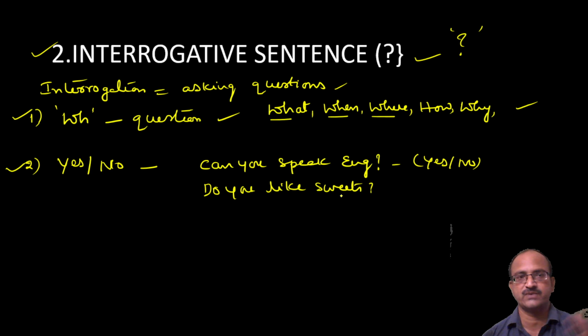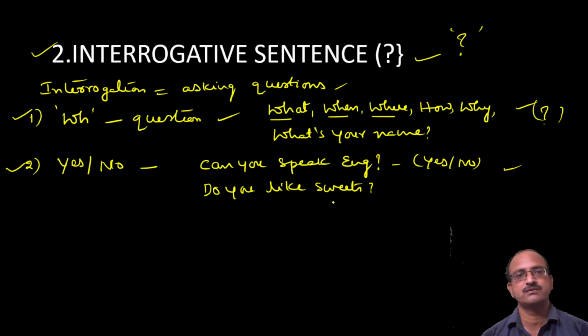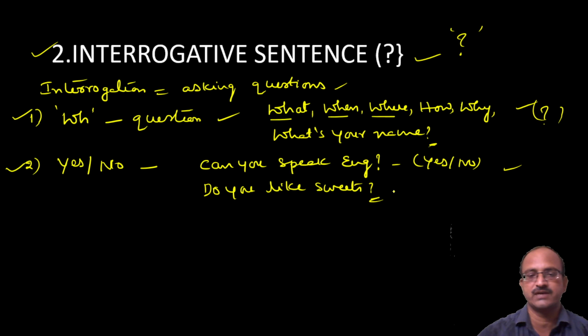In the interrogative sentence, we can easily identify a question mark, either in WH questions or yes or no questions. WH questions, as you know, like What's your name? This is an interrogative sentence with a question mark at the end.